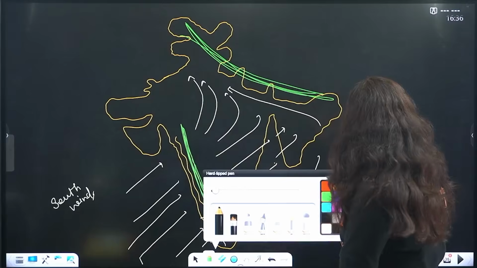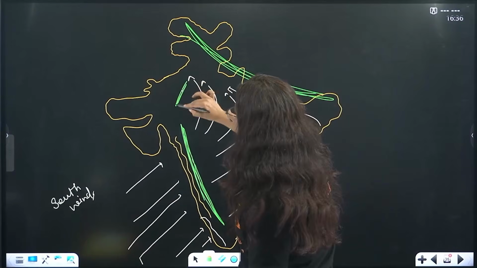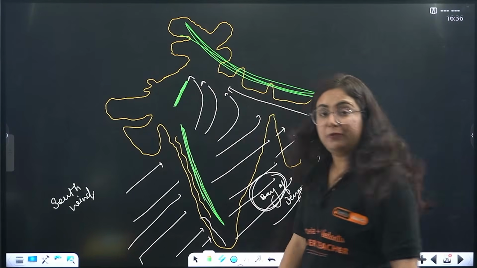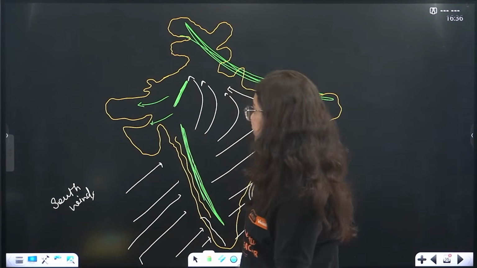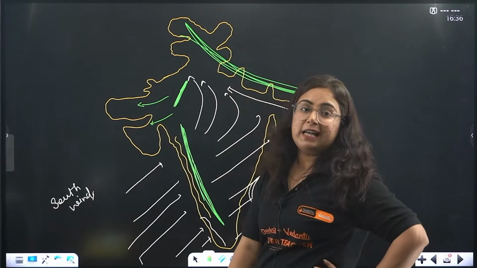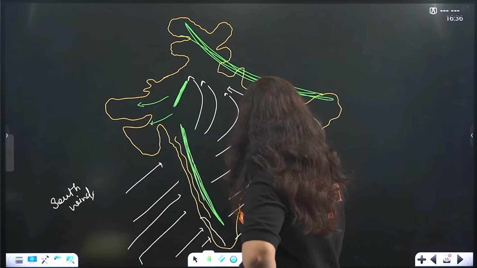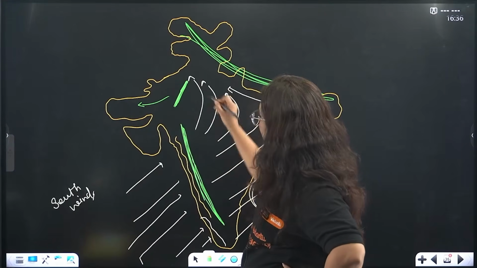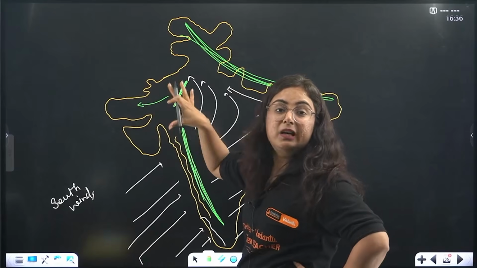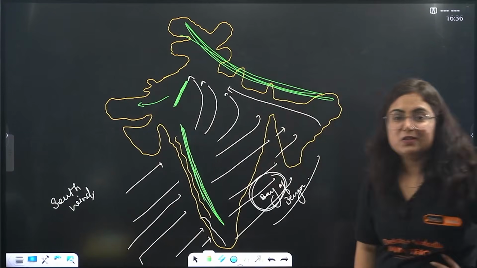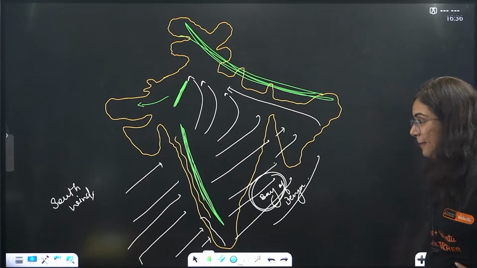Now what happens, beta? One more thing. Here comes the Aravalli mountain range because of wind, because of which wind moves beyond this region in Rajasthan but could not carry the moisture. Why could it not carry the moisture? Because all the moisture is lost here only, and this region becomes a dry region because of the presence of the Aravalli hills. Get it?